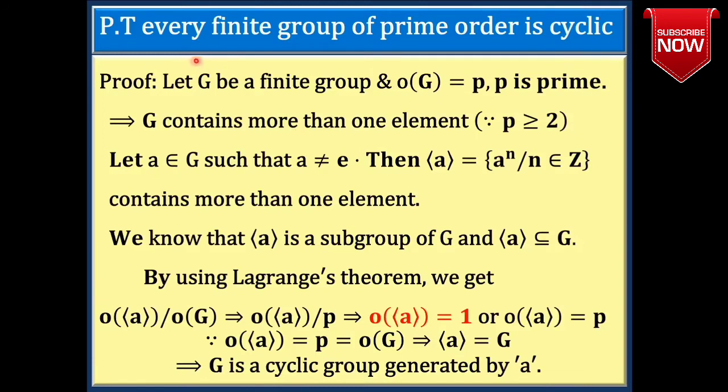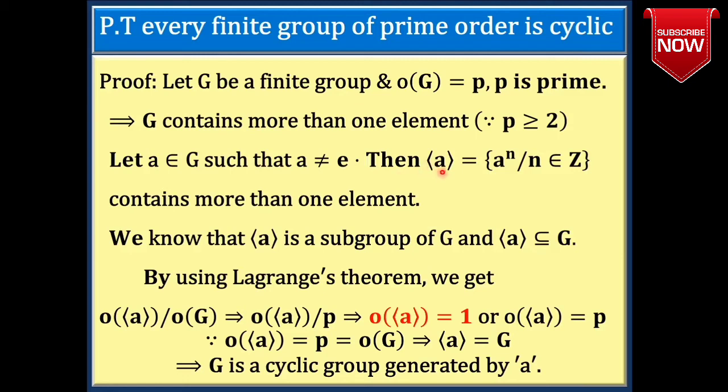Very important theorem. Every finite group of prime order is cyclic. Let G be a finite group and order of G is equal to P, where P is a prime number and P is greater than or equal to 2. That gives G contains more than one element. In these elements, one element must be the identity. Let A belong to G with another element such that A is not equal to E. A not equal to E means A is a non-identity element.